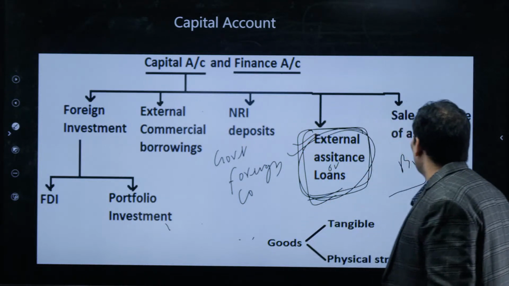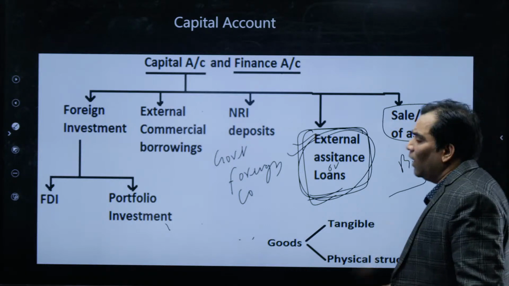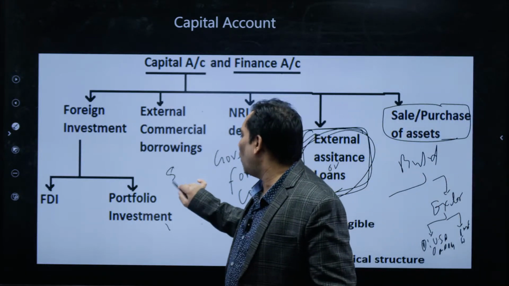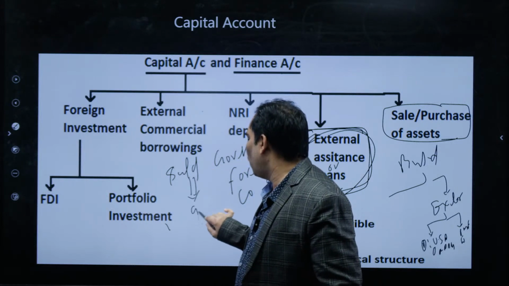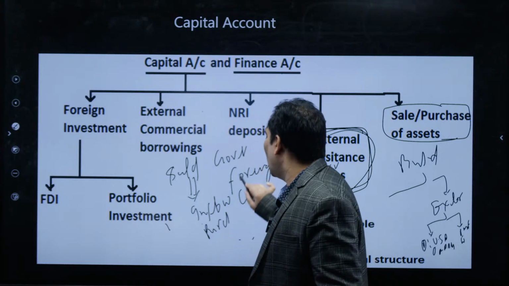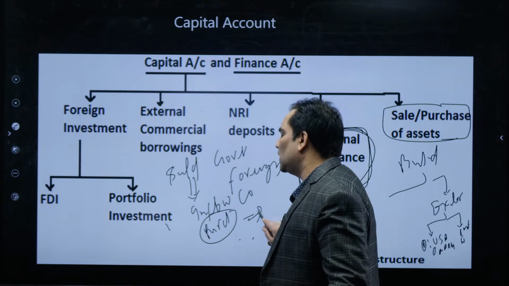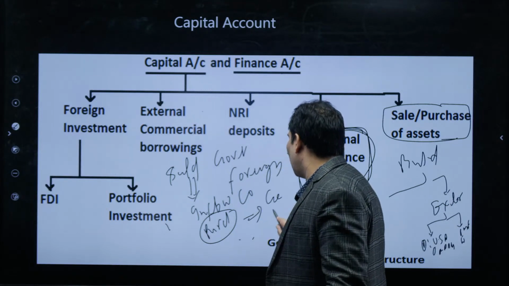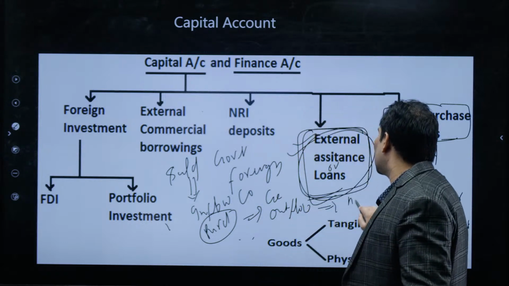Now we are going to discuss the other thing, the sale and purchase of assets. If we sell our assets, that is nothing but inflow of dollars. When we purchase assets, suppose Ambani and Adani purchase assets in Germany, that is nothing but outflow of dollars, but it is going to increase the assets of our country.